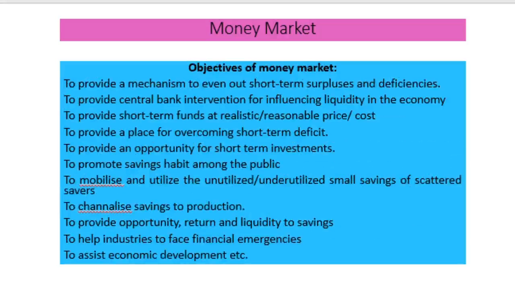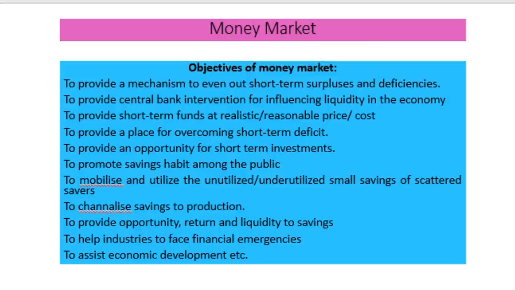Then the objectives of the money market are given here. First one, even out the short-term surpluses and deficiencies in the market. Second one, provide central bank intervention for influencing liquidity in the market. One important player in the money market is the central bank, and this money market provides the facilities for the central bank to intervene in the market.